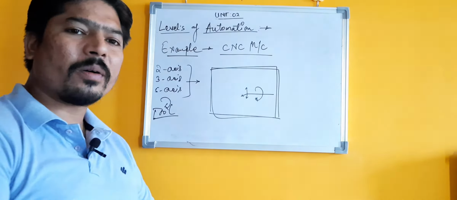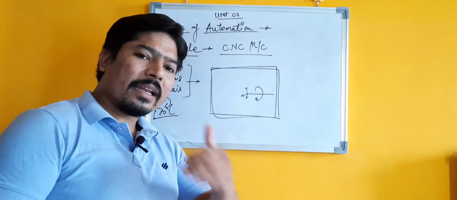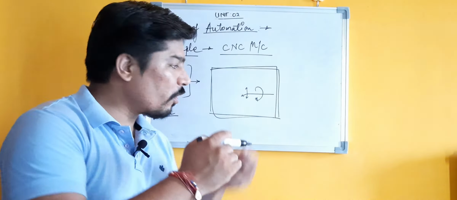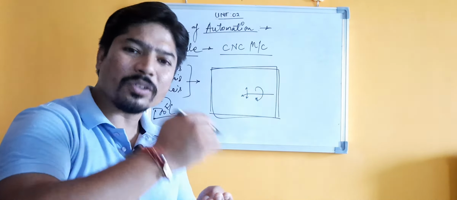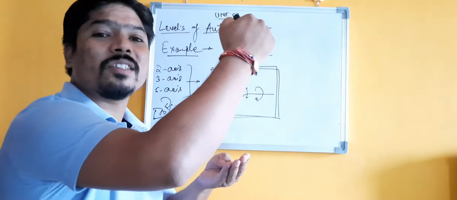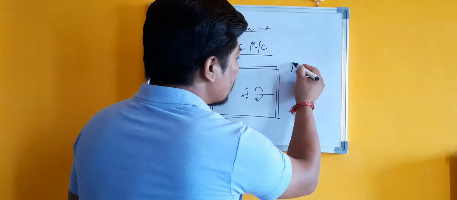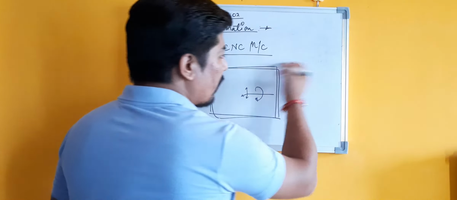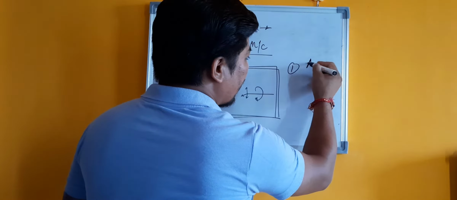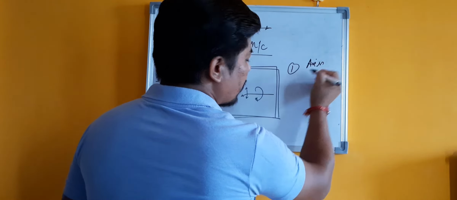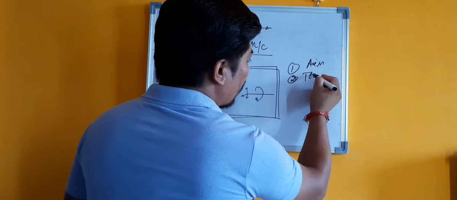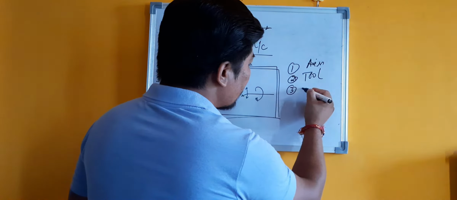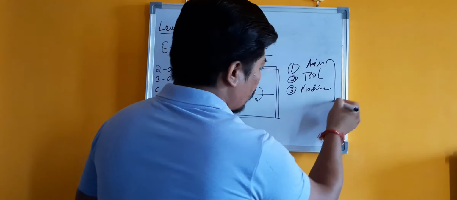So if we talk about the level of automation in this particular CNC machine, as we can see, it is installed at different stages or steps. At 3 levels we are enabling automation in this CNC machine. At first, in the axis system. Second, on our tool positioning, tool changing, or turret or tool post, anything you can say. And third is on the complete machine operation system.